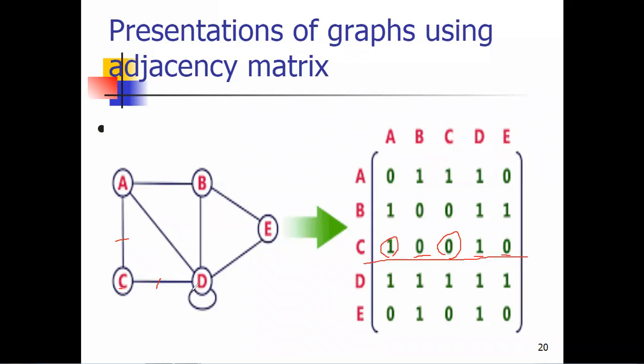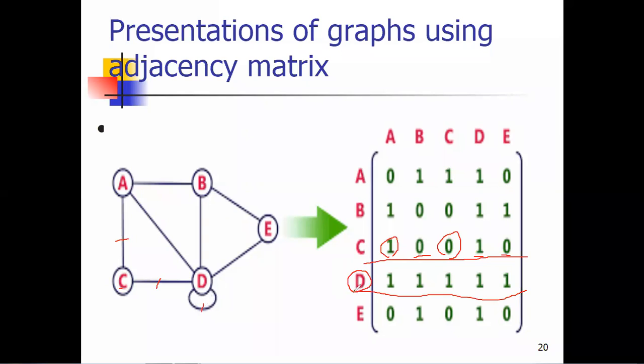If you are taking the example of D, always we are going to check whether the particular vertex is connected to the remaining vertices or not. If it is present, the value is 1. If it is not, then the value is 0. So you are taking the vertex D. What about D? Just check, D is having a self loop, isn't it? You can easily understand D has a self loop. One edge is present.